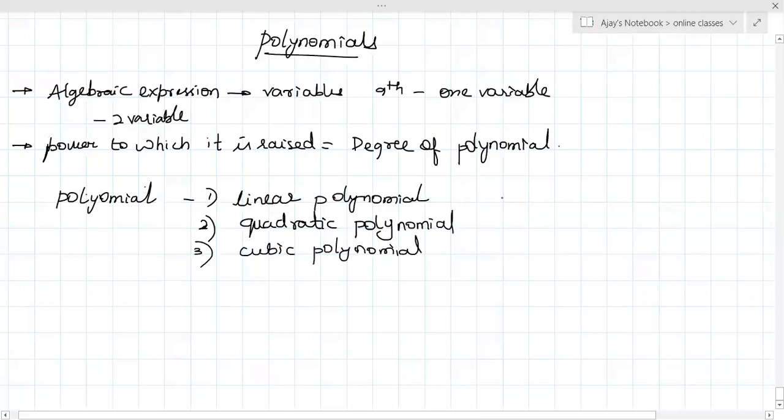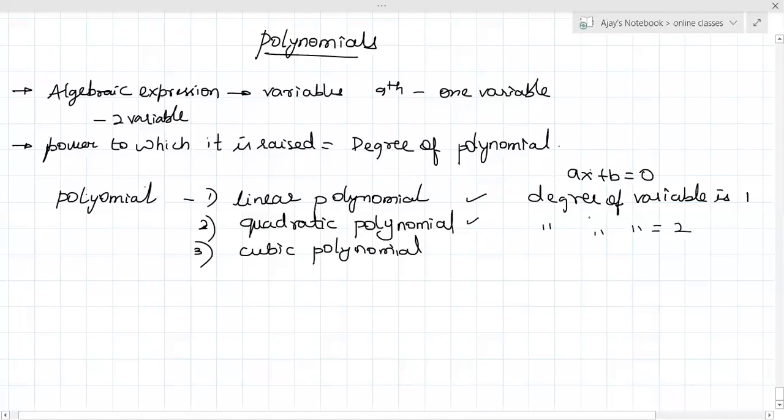You already studied linear polynomial, in which the degree of the variable is 1, right? Example, ax plus b is equal to 0. In a quadratic polynomial, the degree of the variable is 2.